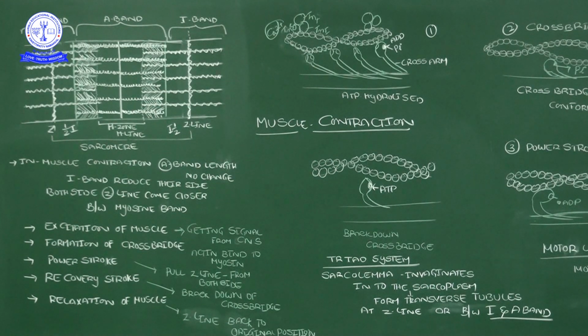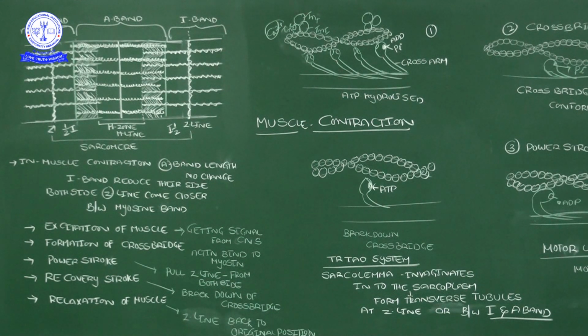Now yesterday I said one statement about muscle contraction time. What did I say before that statement? Basically, muscle contraction contains how many steps? Five steps, correct? One step is the excitation of the muscle, second step formation of the cross bridges, third step power stroke, fourth step recovery stroke, fifth step relaxation, okay.